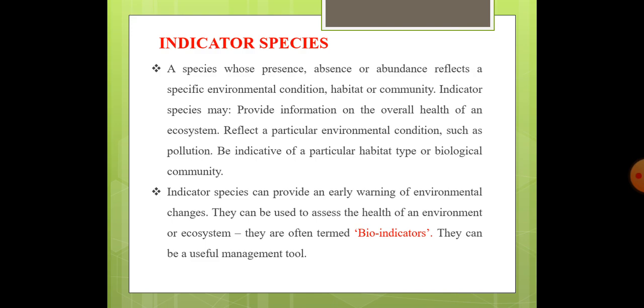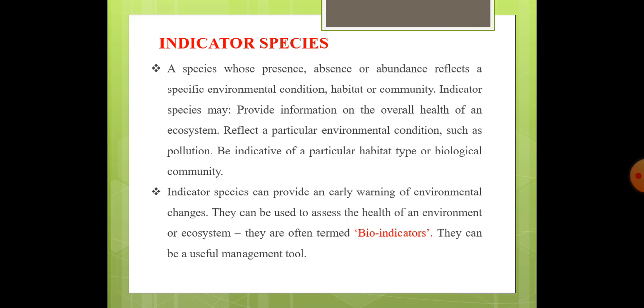If we come to know about these species, we can understand the environmental changes, because these species will provide us the early warning of what is going to happen. So, in advance, we can come to know if we closely observe these indicator species.